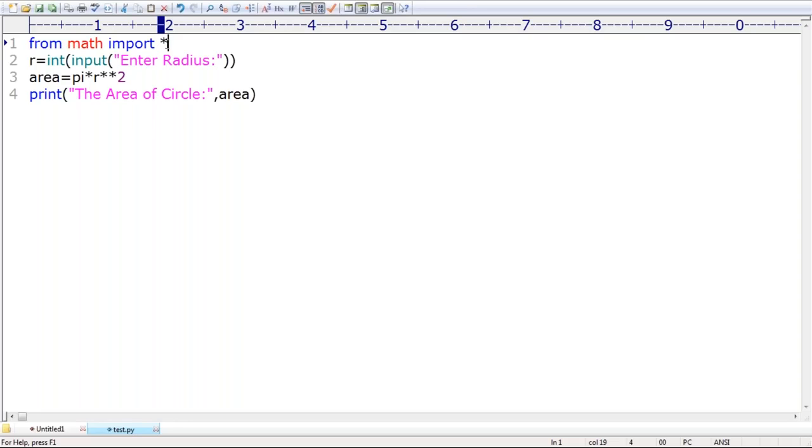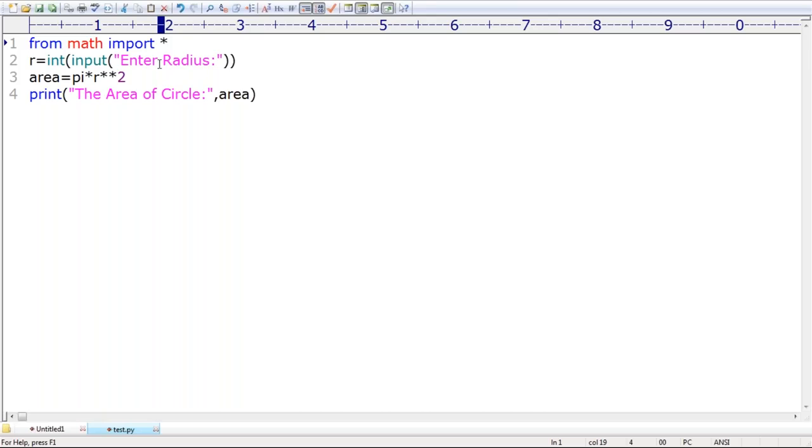Sir, the first statement, star means, can you please import all members present inside the math module? Because I'm using pi, right? Sir, instead of this, happily you can take pi also. Both the things are the same. From math module, can you please import pi? Instead of pi, I'm taking star, so that all members present inside the math module are by default available for me.